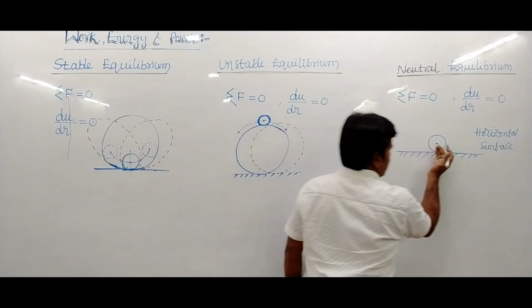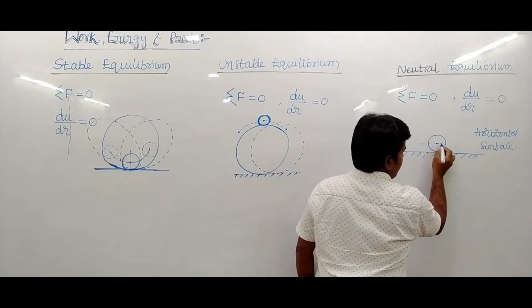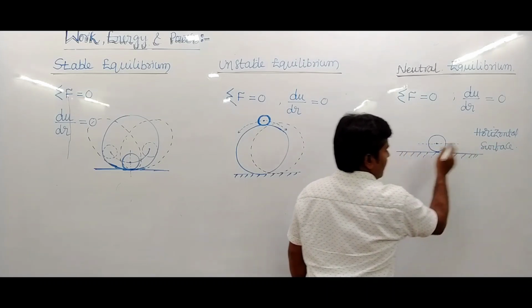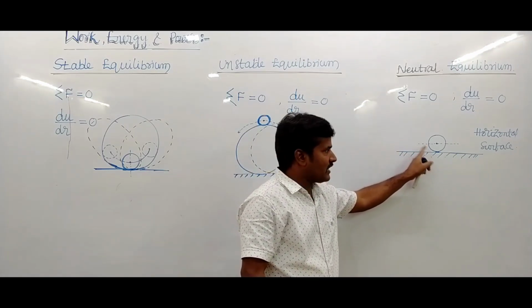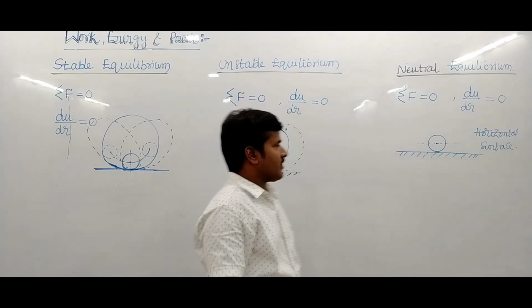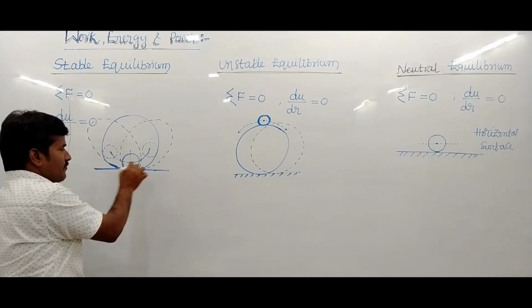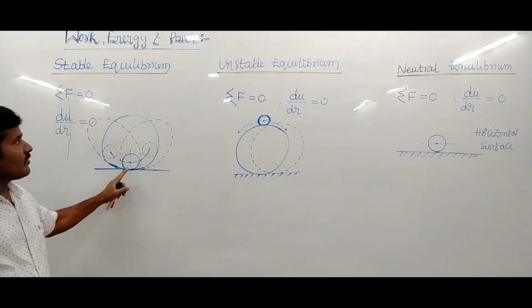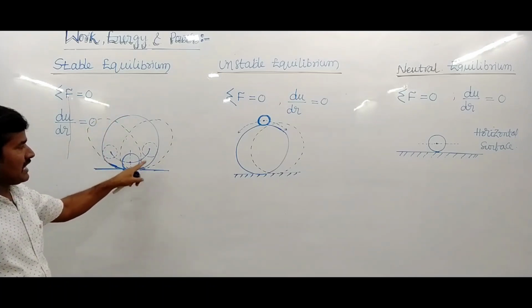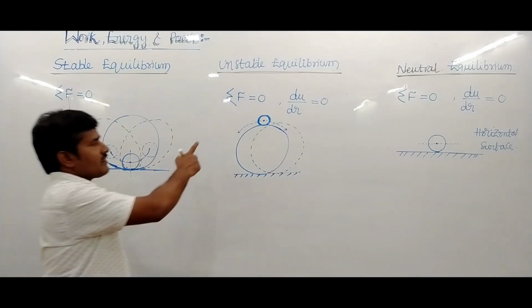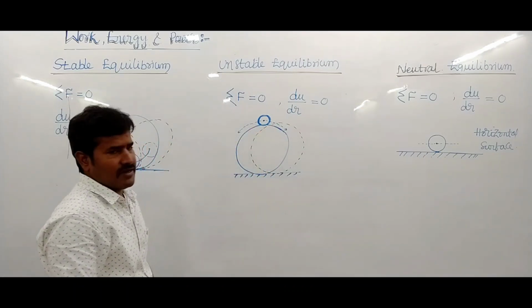In this condition, the body does not get displacement, not moving horizontally. If it is moving horizontally, the center of gravity does not change. But here, the body gets displaced, yet it comes back to its original position. So this is called stable equilibrium. If it comes back to its original position, that is stable equilibrium. If it does not regain its original position, that is unstable equilibrium.